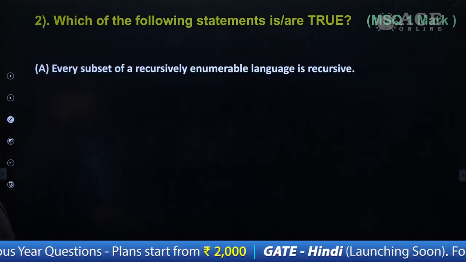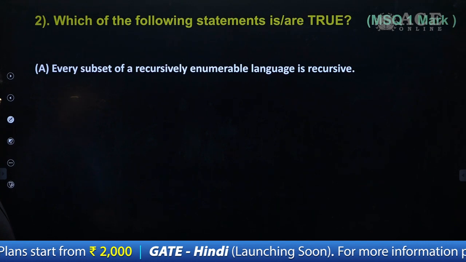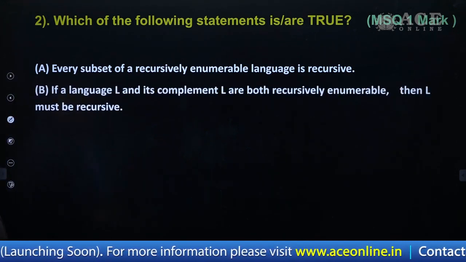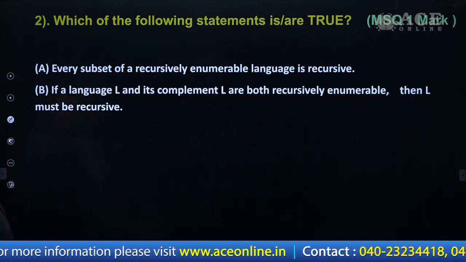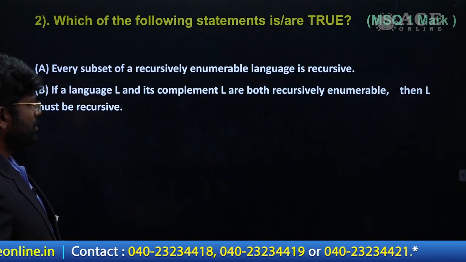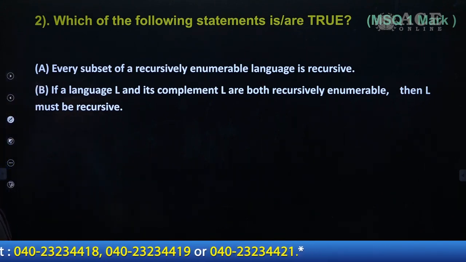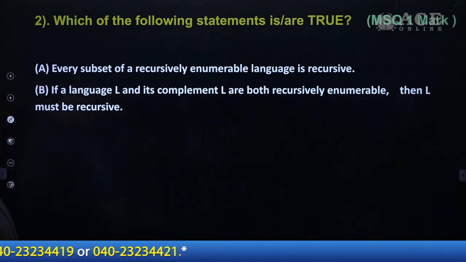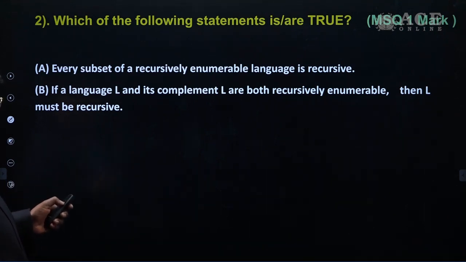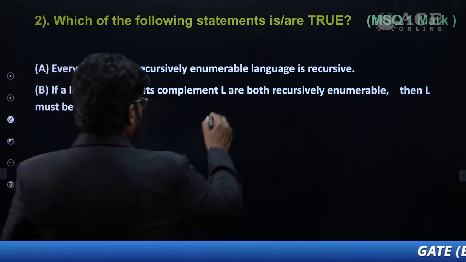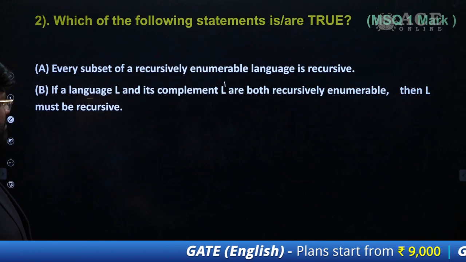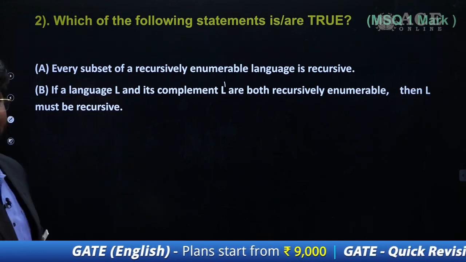The first option: every subset of a recursively enumerable language is recursive. Option B: if a language L and its complement L dash are both recursively enumerable, then L must be recursive.